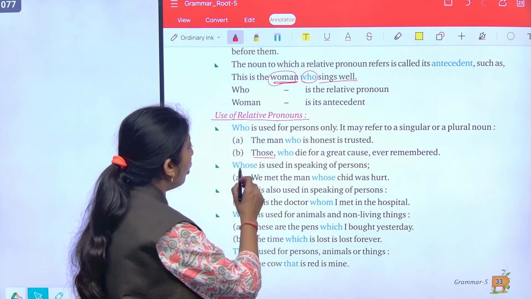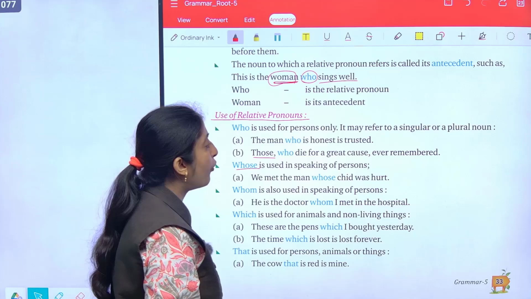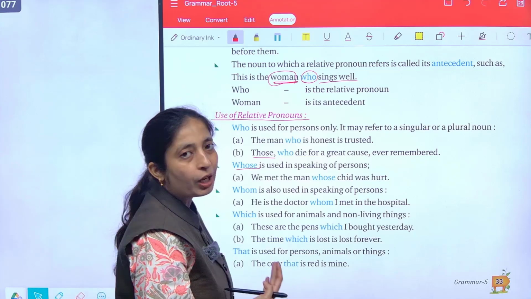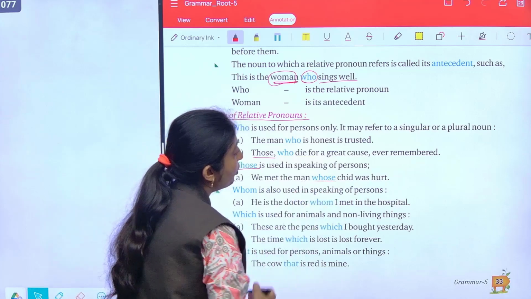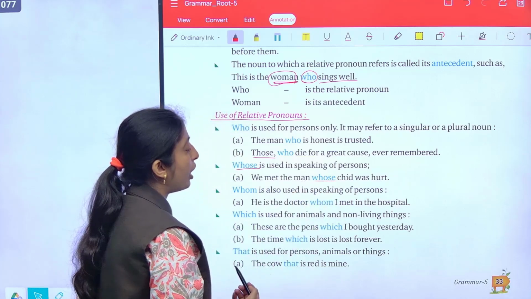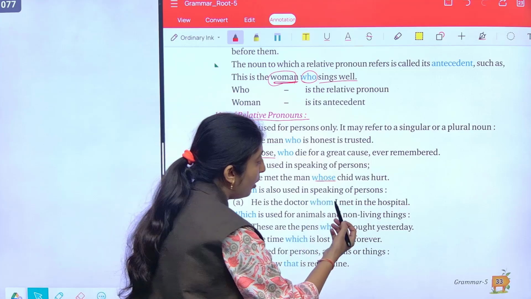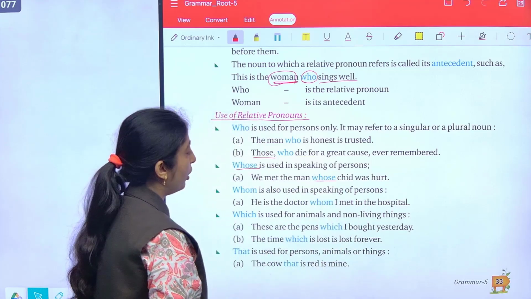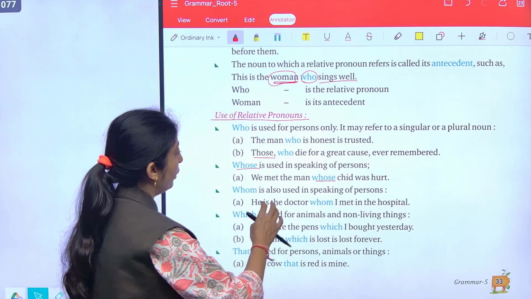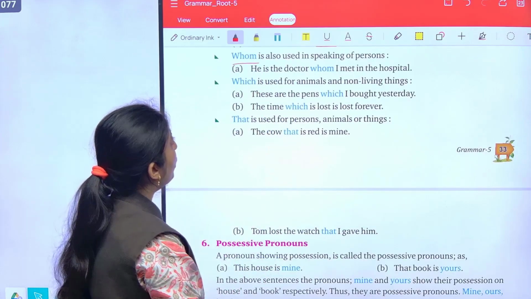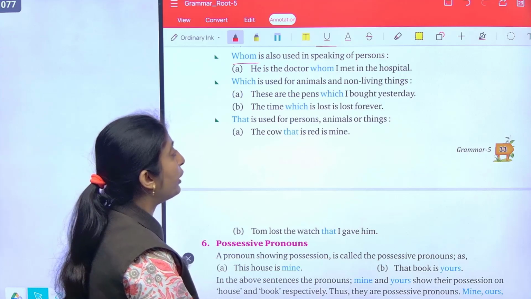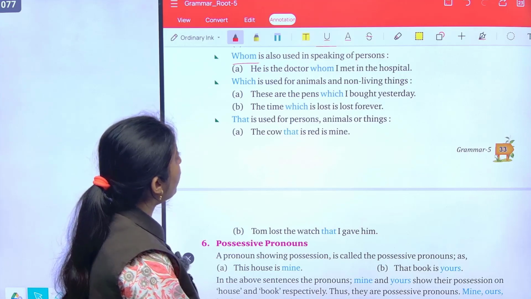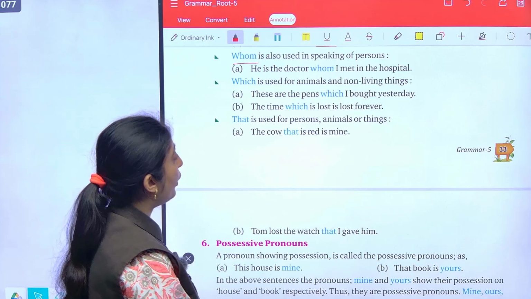Whose is used in speaking of persons. जब इंसानों के बारे में बात की जाए then we use whose. We met the man whose child was hurt. हम उस आदमी से मिले थे जिसका बच्चा चोटिल था या चोट लगी हुई थी. Whom is also used in speaking of persons. He is the doctor whom I met in the hospital.